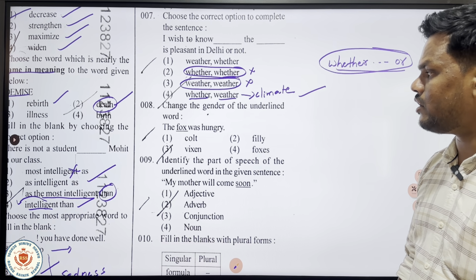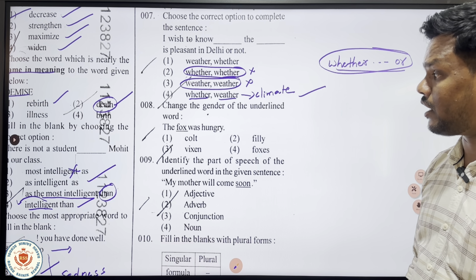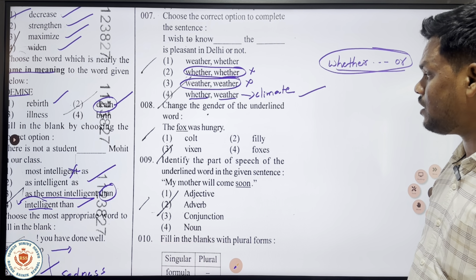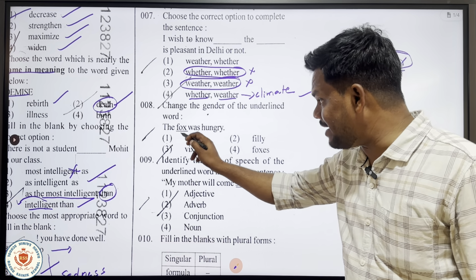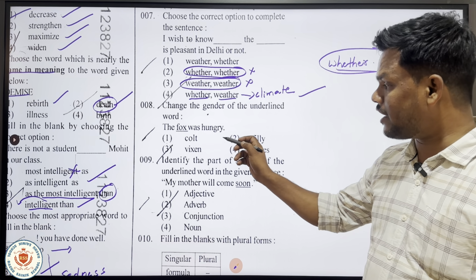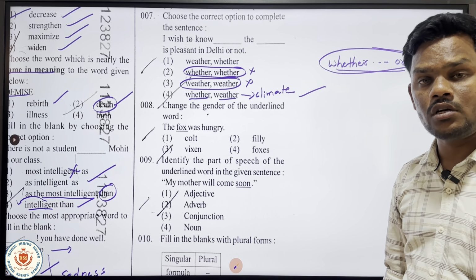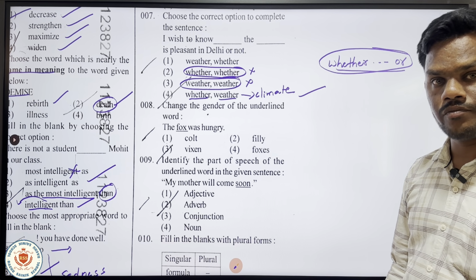What is the underlined word here? The fox was hungry. What is the underlined word here? The fox. In the sentence, the fox was hungry. The underlined word is fox. We'll have to find out the opposite gender of fox.